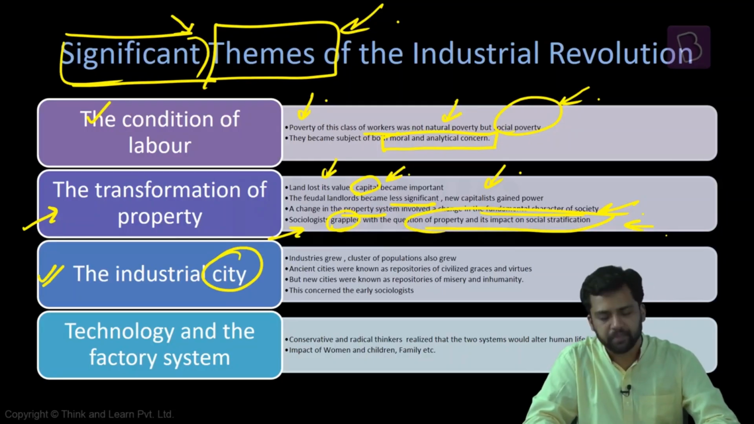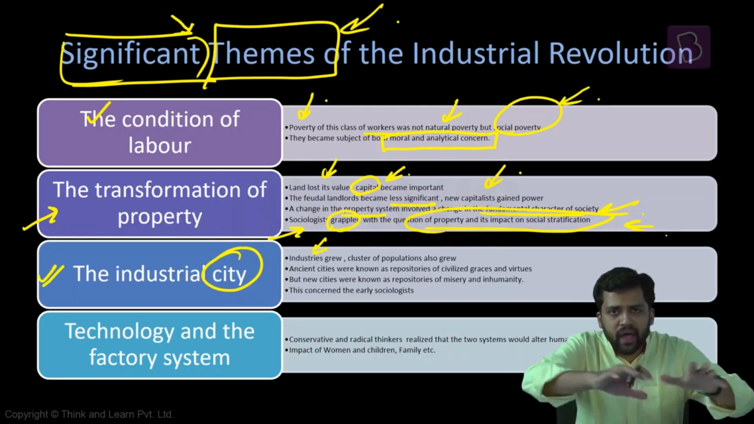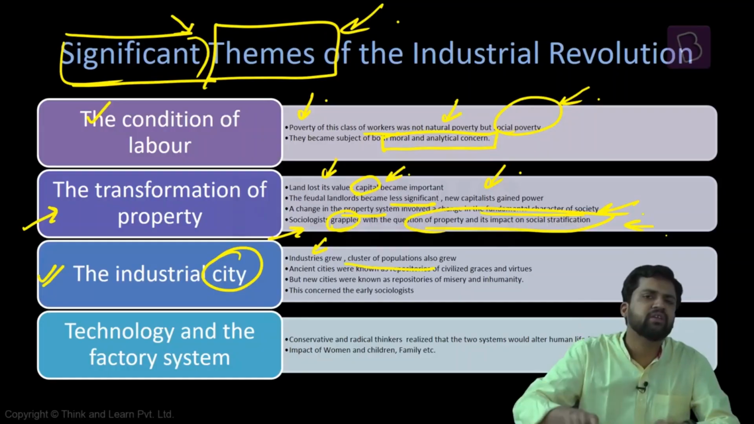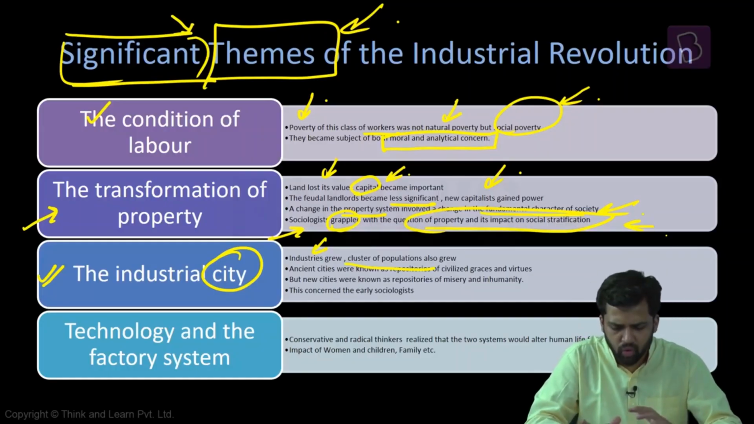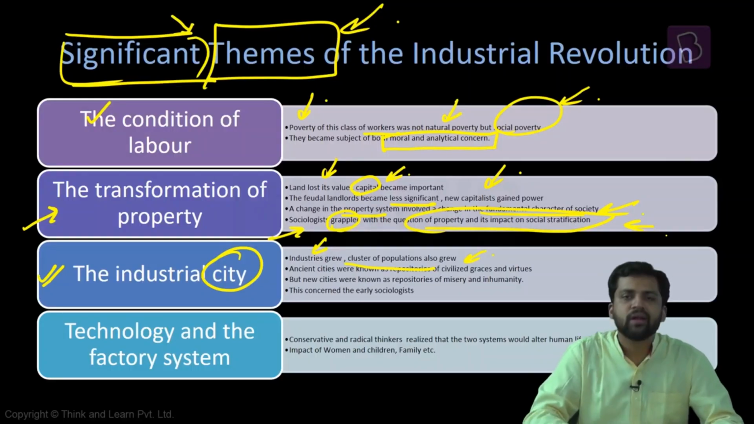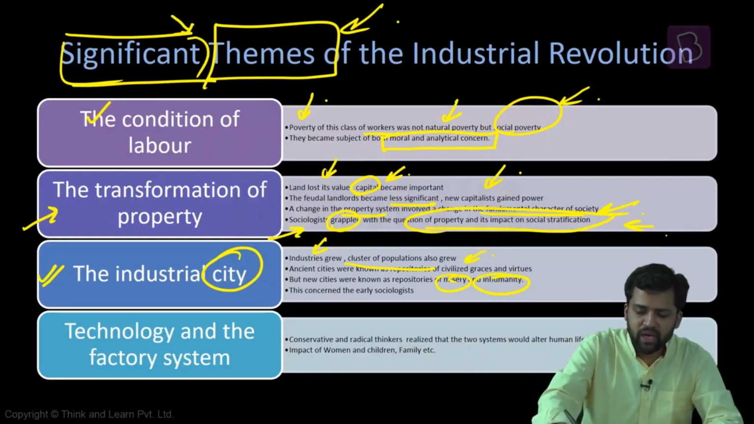The next significant theme is the city, the industrial city. As a consequence of the Industrial Revolution, industries are growing, and as industry grows, clusters of population will also come up around it. People will start working in these industries, and they will start staying near the industries. The previous cities that were there were the centers of culture, the cities of Rome, Greece. They were known for their civilizational values. But the new cities that you see are nothing but repositories of misery and inhumanity. That's sad, that poverty is one of the characteristic features of these societies.